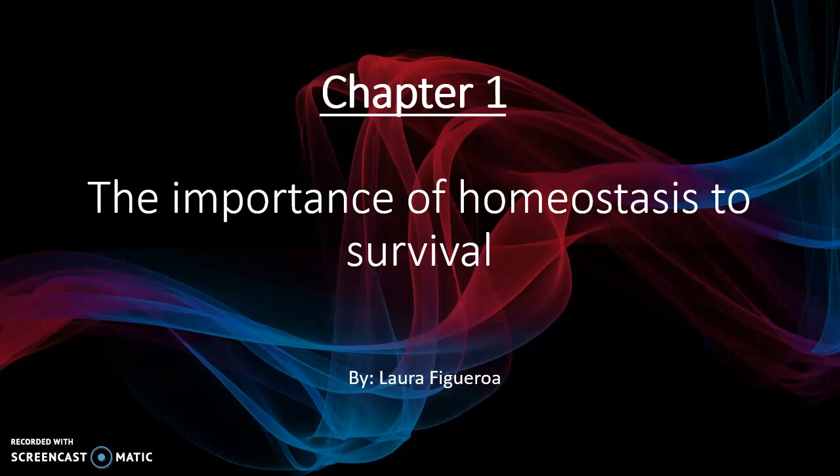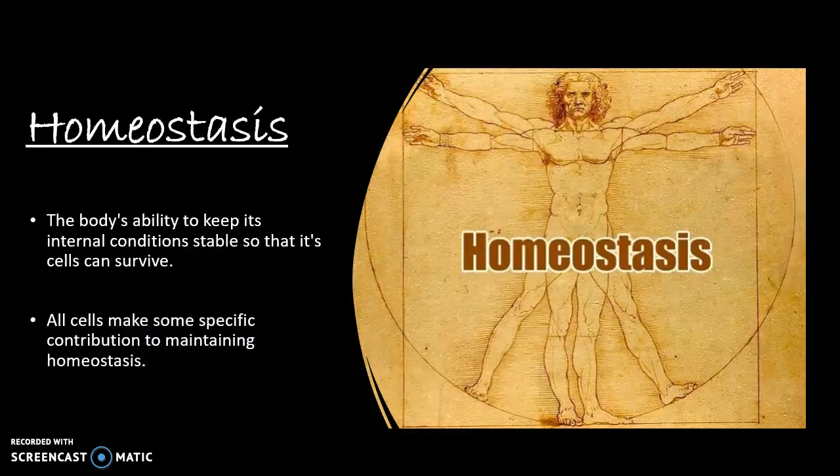This is Chapter 1, The Importance of Homeostasis to Survival. First, we will begin by defining homeostasis. Homeostasis is the body's ability to keep its internal conditions stable so that its cells can survive. All cells make some specific contribution to maintaining homeostasis.